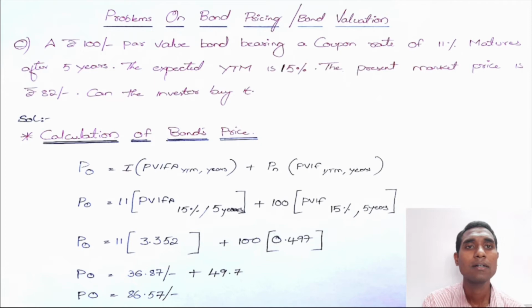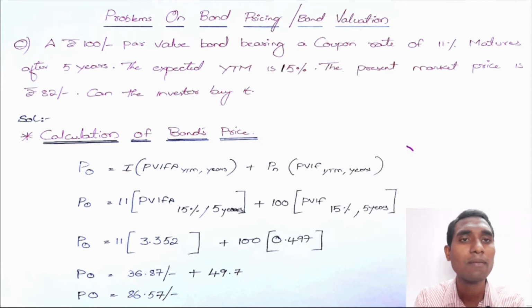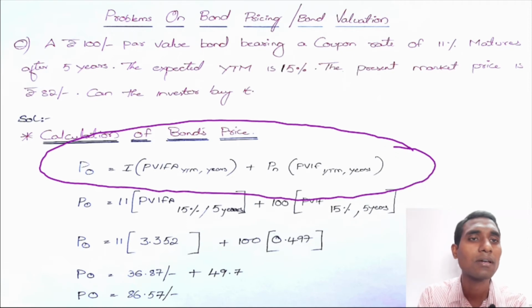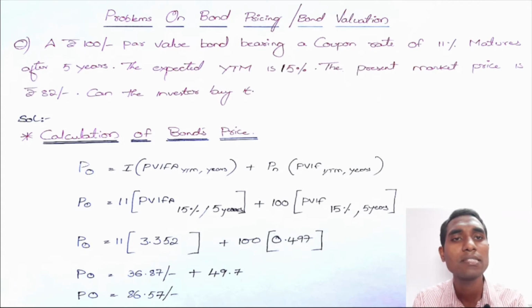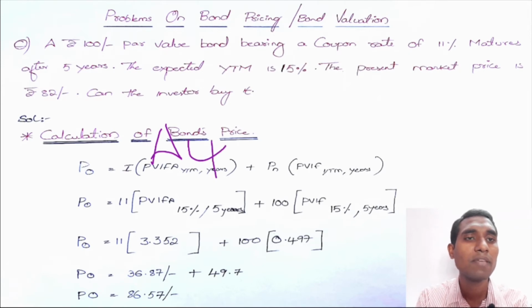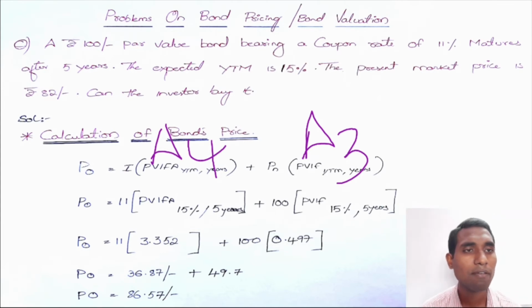Today, in order to address this question, we need to use a formula for calculating the bond price or the true value of the bond, that is P0 equals I, interest, into PVIFA, plus PN into PVIF. When I say PVIFA, it is the A4 table, and PVIF means the A3 table. So you need to use the A4 and A3 table values.